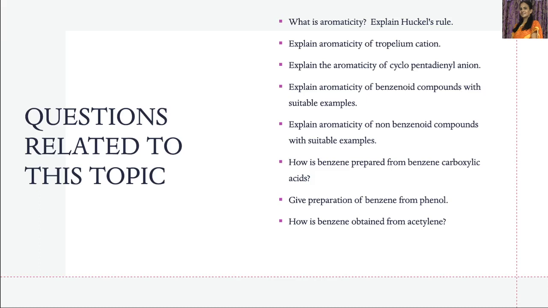And next one is, how is benzene prepared from benzene carboxylic acids? Just now we have discussed. Next one is, give preparation of benzene from phenol. How is phenol converted to benzene? That is reduction of phenol with zinc dust. Okay, next one is, how is benzene obtained from acetylene? Acetylene gets converted to benzene when it is passed through a heated copper tube. That is nothing but a trimerization or polymerization of acetylene. It forms benzene.